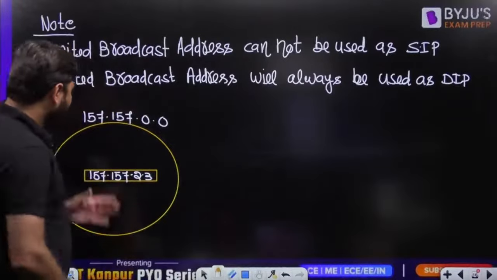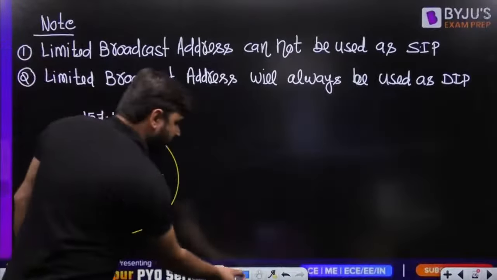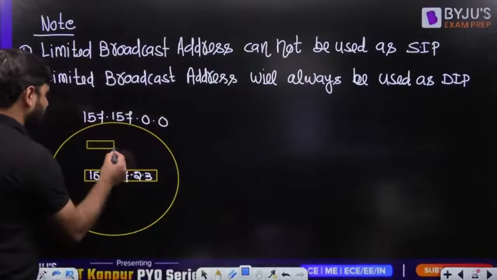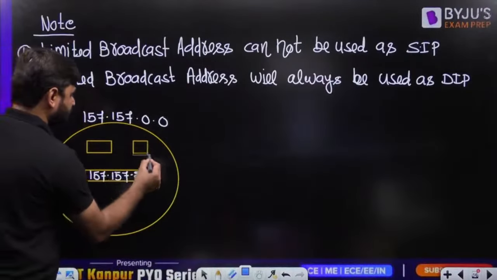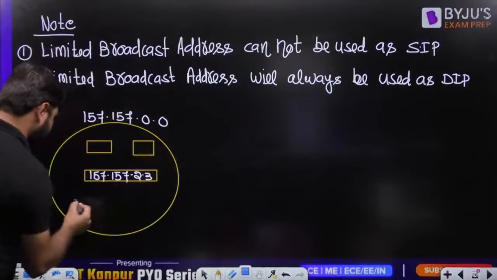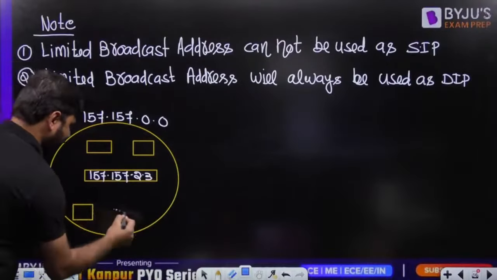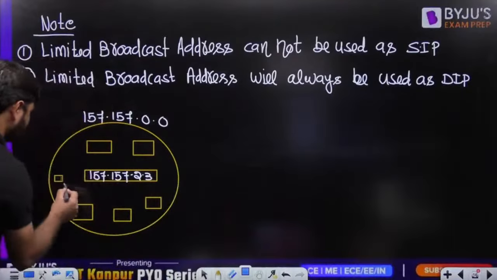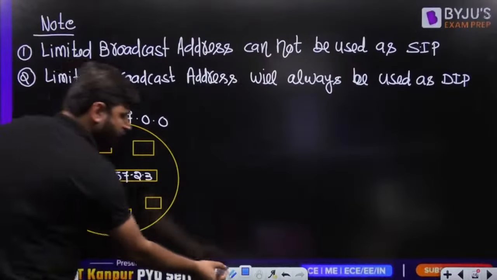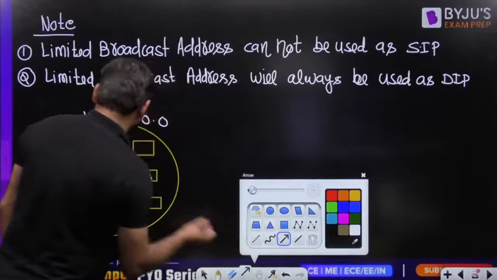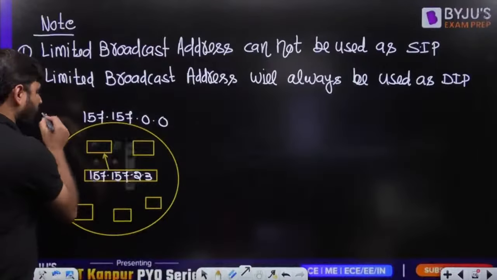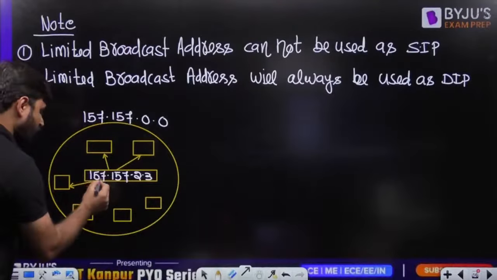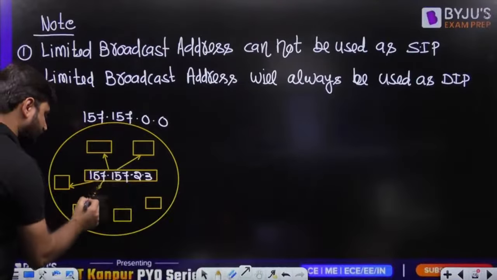Now, this computer wants to send a message to all other computers. Suppose we have many computers like that. This is nothing but one to all the computers in the same network.